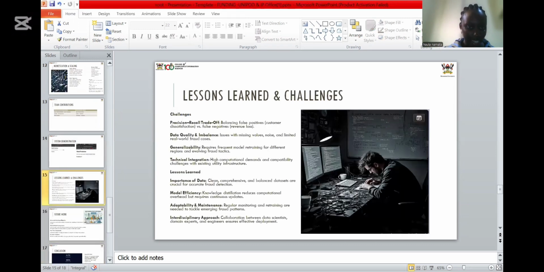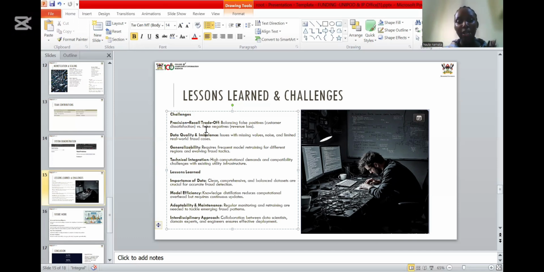Lessons learned and challenges. We did have some precision-recall trade-offs, like balancing the false positives with the false negatives, and data quality and imbalance. I think this was the major issue. We had missing values, noise, and limited real-world fraud cases. Since this is security, cyber data, we had few cases of fraud and very many normal consumption cases. That was a major deal. And then generalizability: our model required frequent retraining for different regions and evolving fraud tactics.